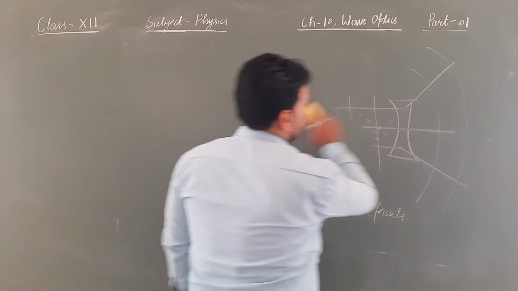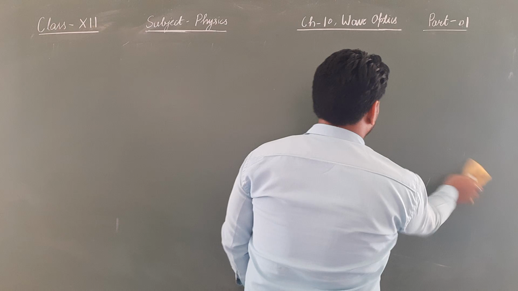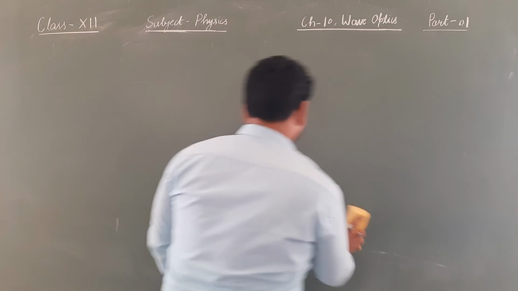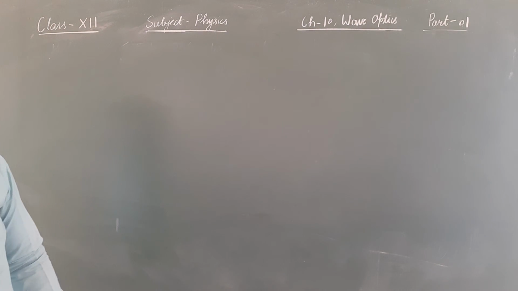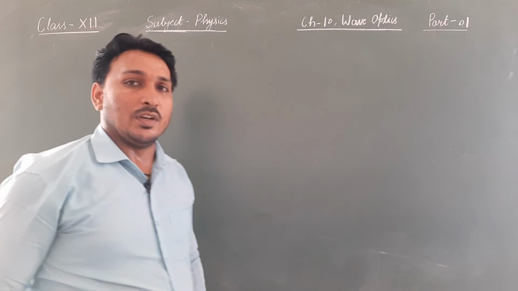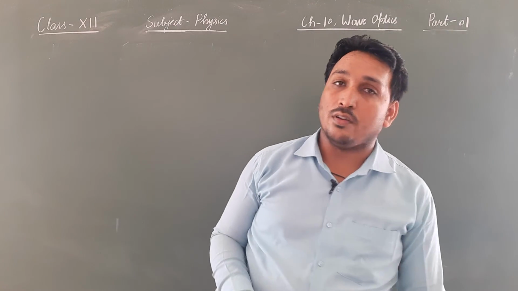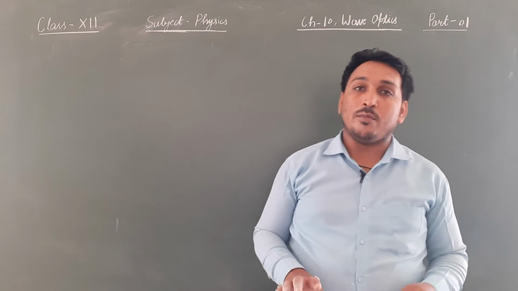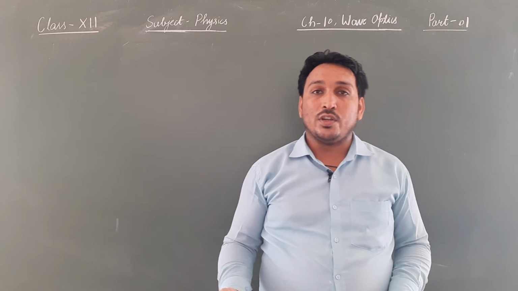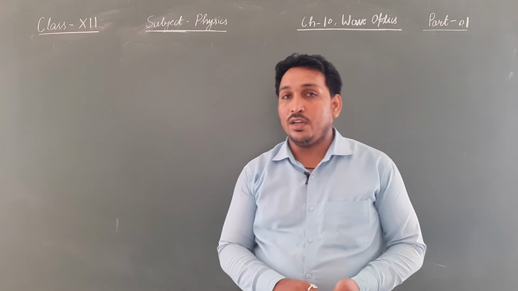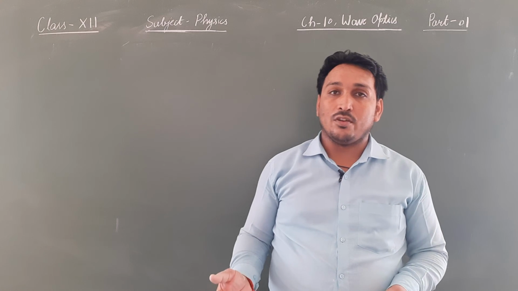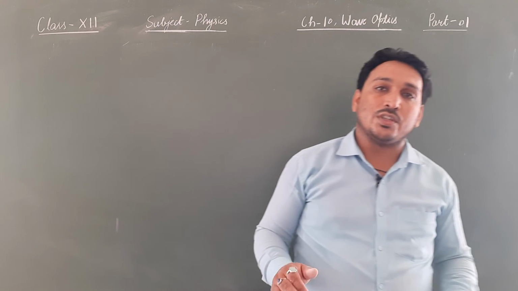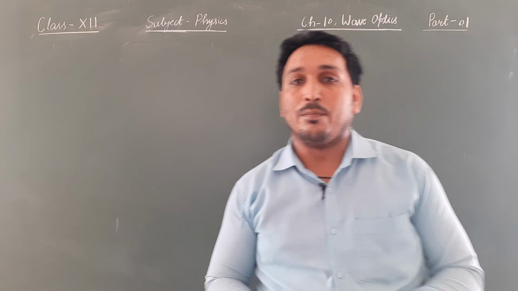Now we need to understand Huygens theory. What is Huygens theory about wavefront? But Huygens theory we will do in the next part. Today we have understood only about the wavefronts. In the next video lecture we will discuss Huygens theory, reflection of light and refraction of light, and after that superposition, interference, so many things are going to come.